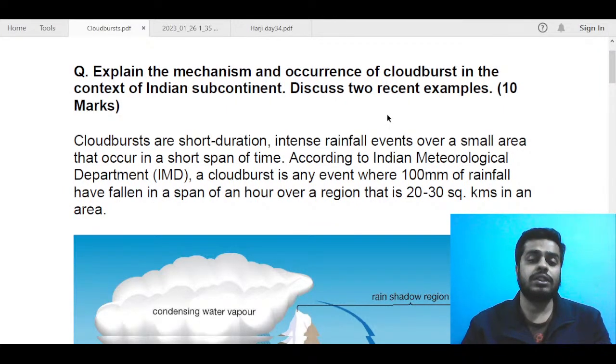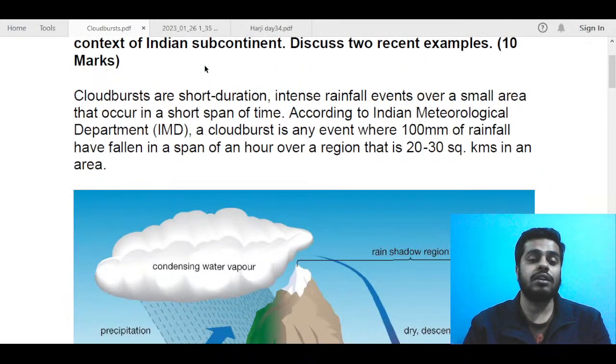So we start with the introduction. In the introduction, we could begin with defining cloudburst, or either start with a definition, some current event, or some data point. But since the question asks for examples, we need to write about two recent examples in the body. So it was best to start by defining the cloudbursts.